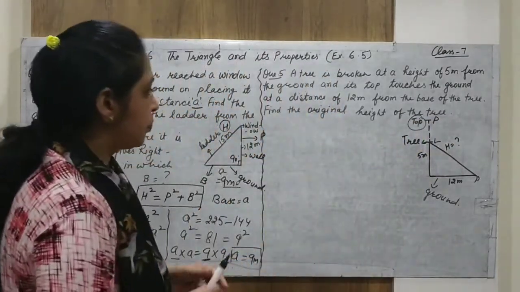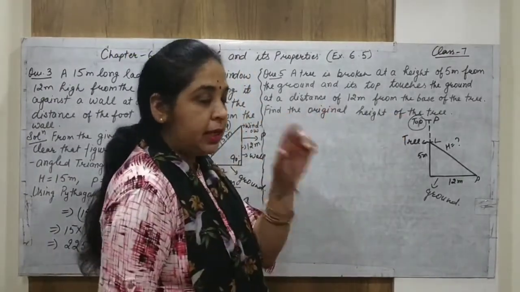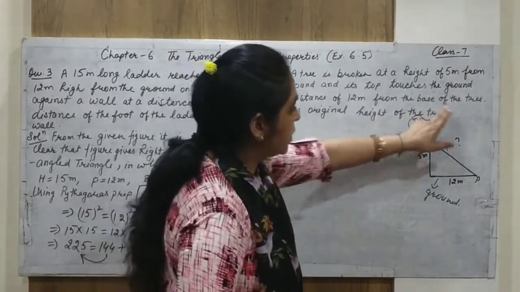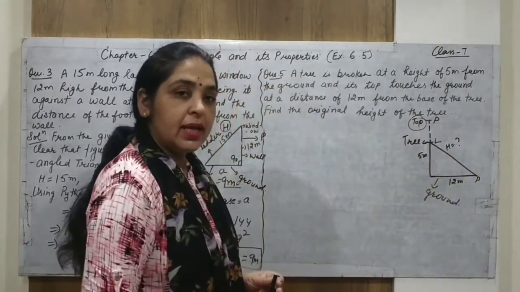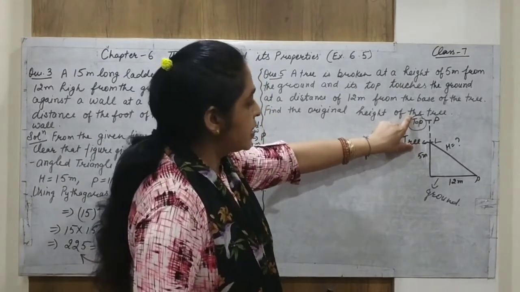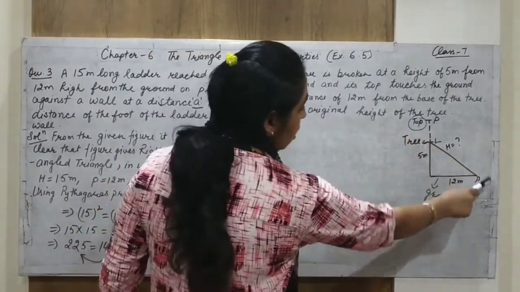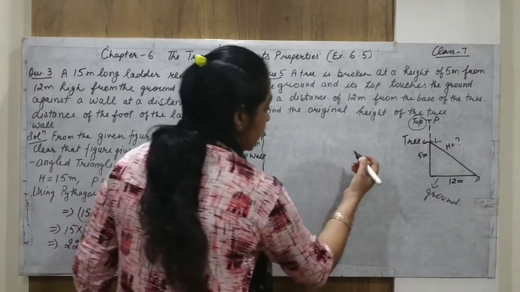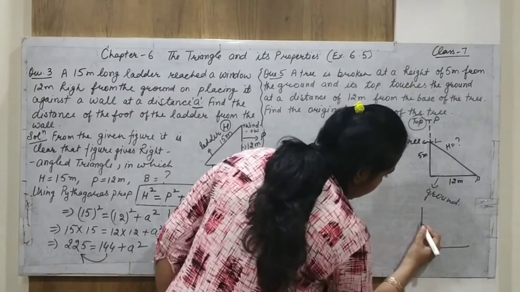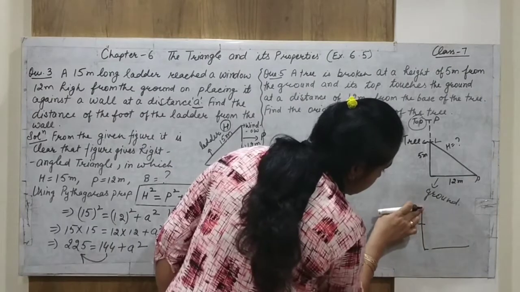Okay, so what happened here? I thought you understood. A tree is not completely broken. It broke in between at a height of 5 meters from the ground, and its top touches the ground after the tree is broken. So this height, where the tree is broken, is exactly equal to this height. You understand the concept? Now P point comes toward this. Previously the point was only this one. This is a tree and this is the base. When it broke from this point, then this P point actually turned. Now this is the P point.